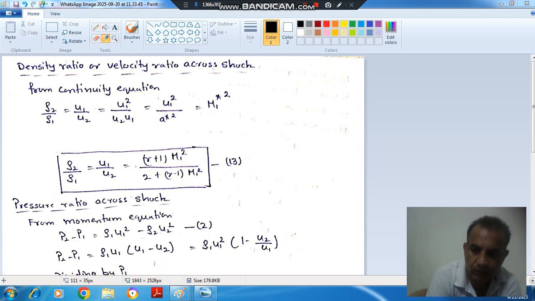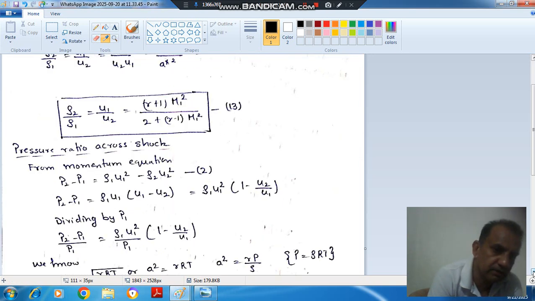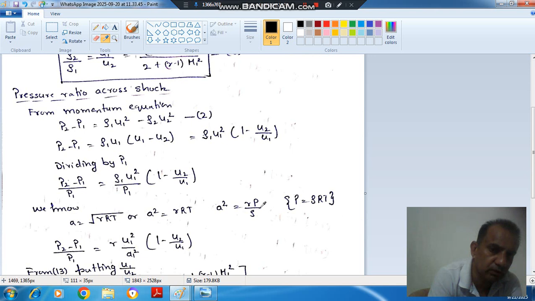Now we'll derive the relationship of the pressure ratio across the shock in terms of Mach number. From the momentum equation we have P2 minus P1 is equal to rho 1 u1 square minus rho 2 u2 square. Because rho 1 u1 is equal to rho 2 u2, we can take rho 1 u1 as common.